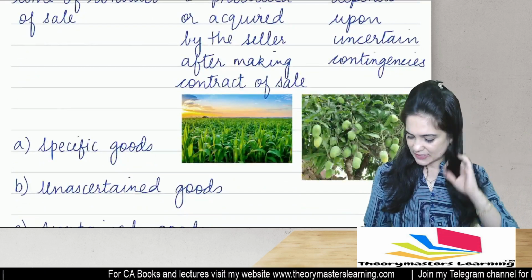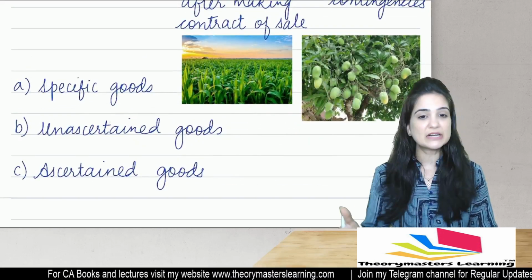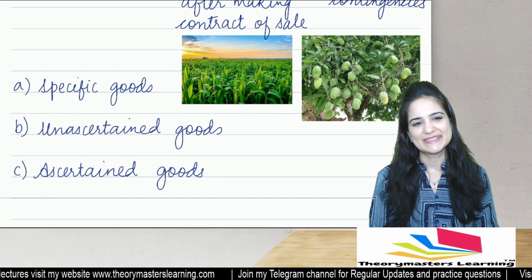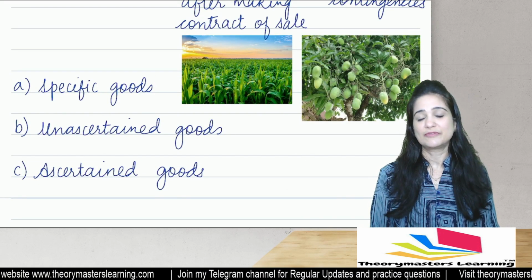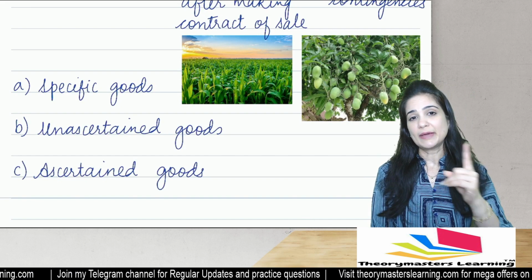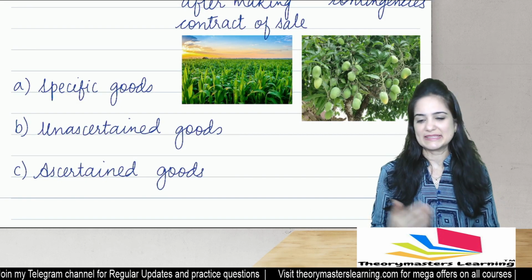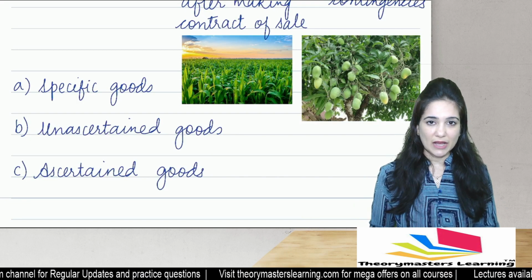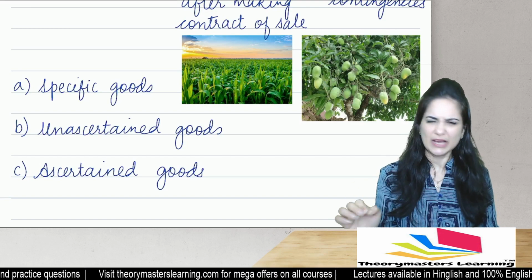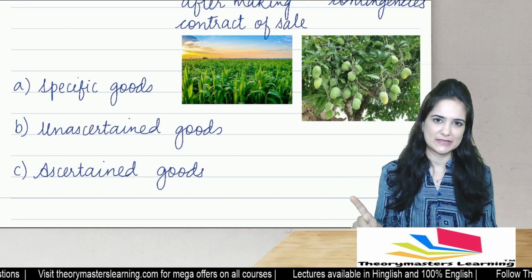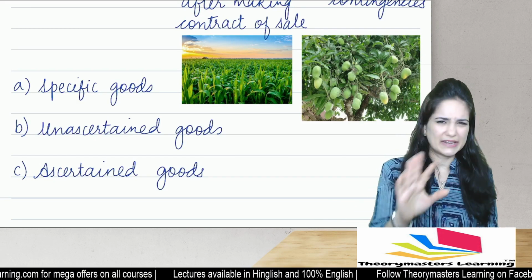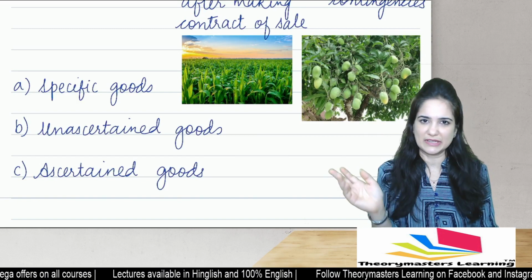In case of existing goods, goods may be further classified into specific goods, unascertained goods, ascertained goods. Now, we discussed existing, that goods are already in existence. They may be specific goods. Specific means that, let's say I went to the car showroom. I had decided in my mind that I want to buy a Honda City car. Okay, I want to buy the same car that my friend has. So I go with a mindset to buy a Honda City car. I know the model number. I have decided everything. I don't want a test drive. I've already driven his car. I just want to know the price.